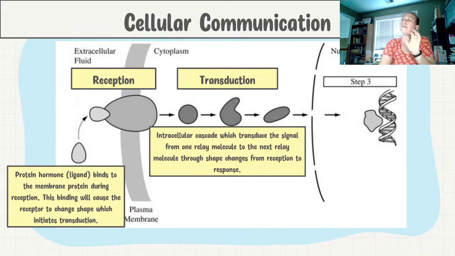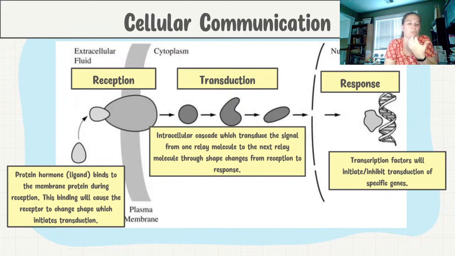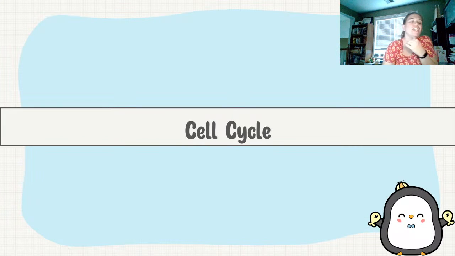And then notice here, we're now in the nucleus, and you see that there's this little molecule in our DNA. So this is telling me that the response is some type of transduction, not transduction, sorry. It's going to act as a transcription factor, and it's going to initiate the transcription of those specific genes, okay? So our next part that we need to talk about is the cell cycle.